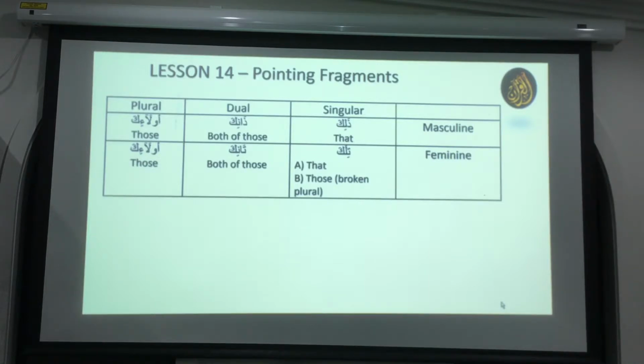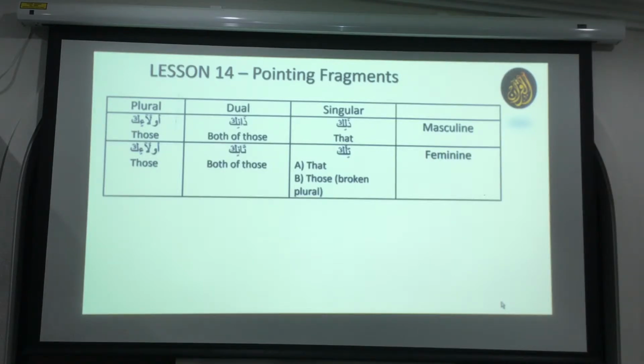And tilka is also like that; ulaika is always ulaika. Doesn't matter whether it is a rafa status, doing something in the sentence, a nasab status, or a jar status, okay? So if I put inna before ulaika, for example, inna is a harf of nasab, but it is not going to change ulaika. Ulaika is always ulaika. If I put a harf of jar like li before ulaika, it will also be ulaika. So rafa, nasab and jar are always the same, okay?